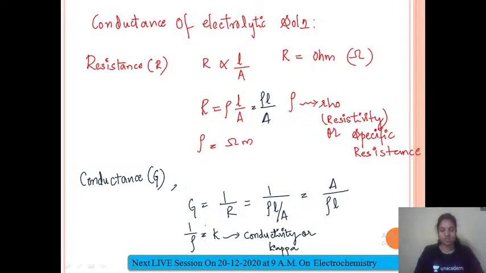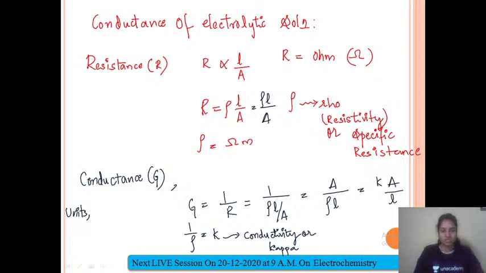So the inverse of resistivity is conductivity, 1 upon rho, where rho is resistivity. The inverse of resistance is conductance. The inverse of resistivity is conductivity. So this 1 upon rho, I can write as K A upon L, because 1 upon rho is K. Now coming to the units.